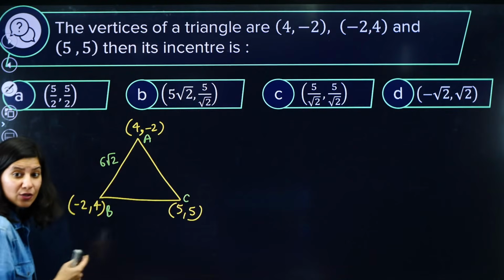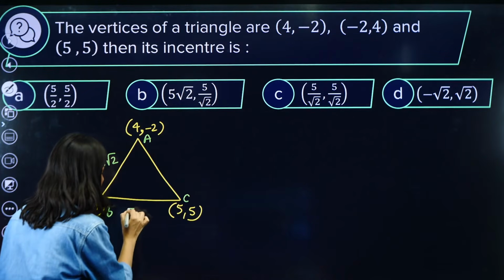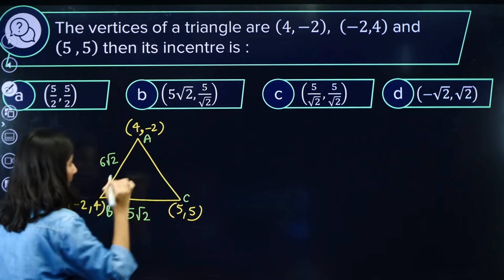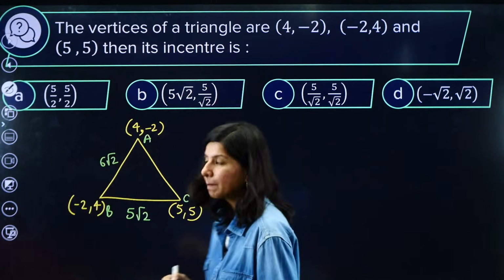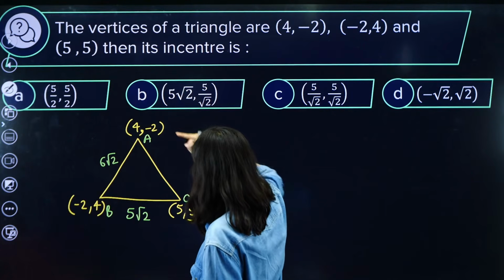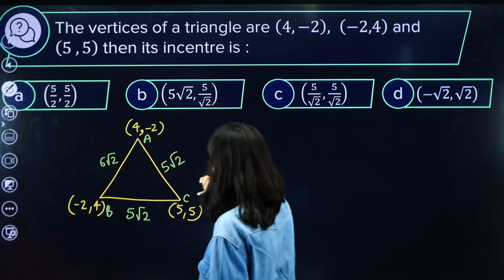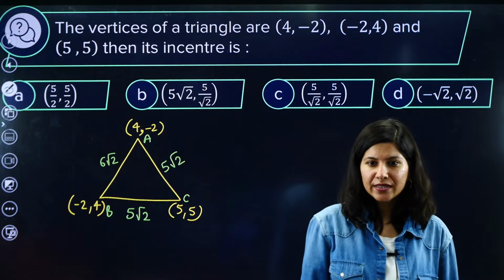So this is square root of 50. This length is square root of 50, which is 5 root 2. And AC will be square root of 1 and again 5 root 2. This seems to be an equilateral triangle.